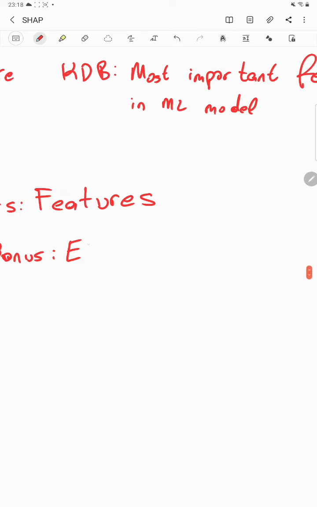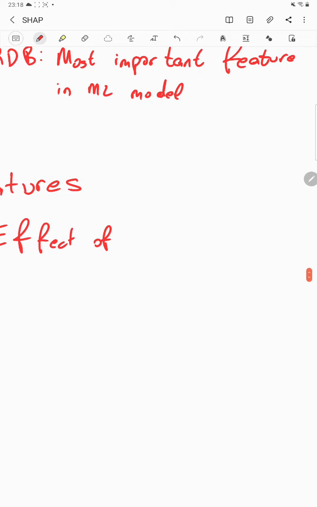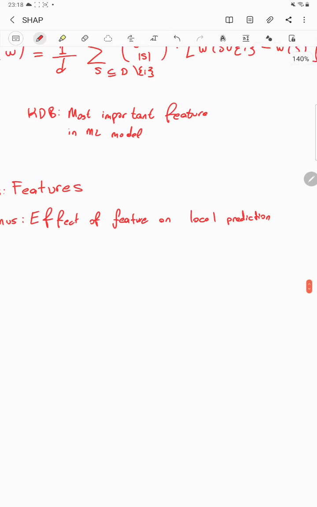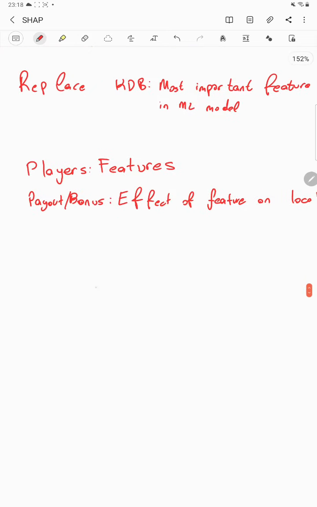is the effect of the feature on local prediction. So when we code with the SHAP library, we will see that for the ML model, let's say there's some range of prediction.